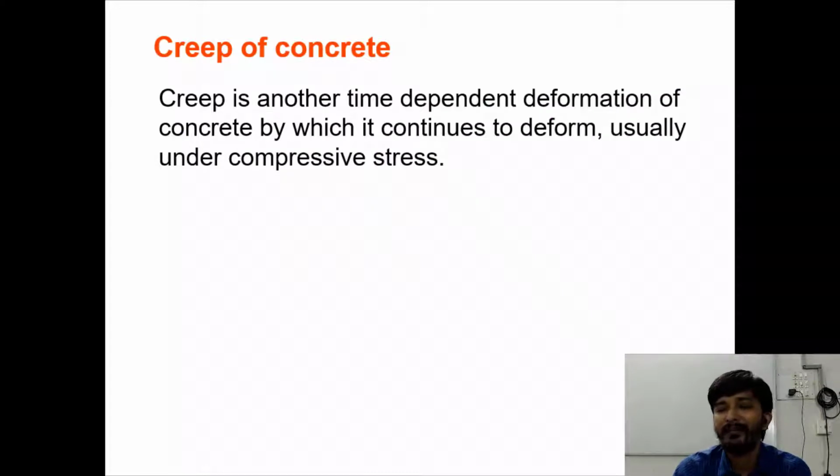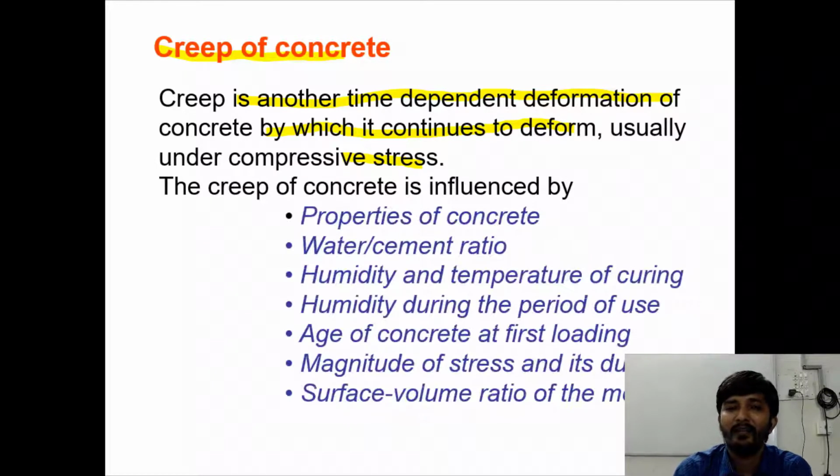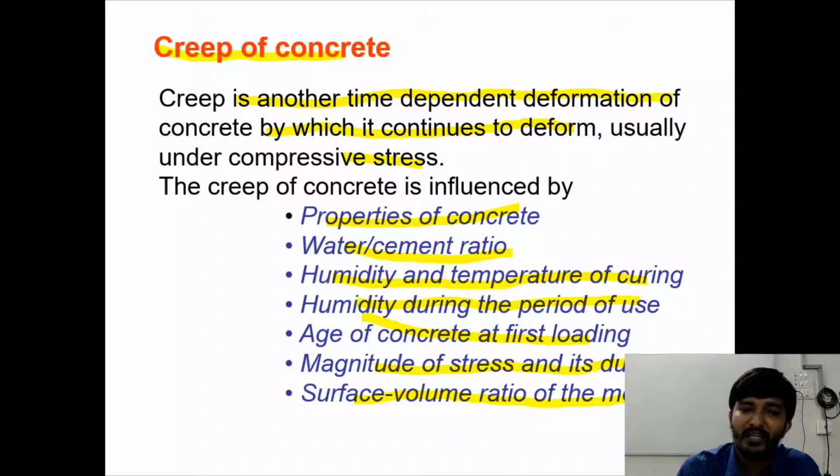Next property of concrete is creep of concrete. Creep is another time-dependent deformation of concrete by which it continues to deform, usually under compressive stress. So this is the second time-dependent property; first one was shrinkage, second is creep. The creep of concrete is influenced by the following factors: properties of concrete, water cement ratio, humidity and temperature of curing, humidity during the period of use, age of concrete at first loading, magnitude of stress and its duration, and surface volume ratio of the member. These are the different values on which it gets influenced.